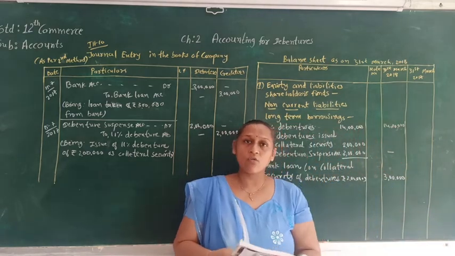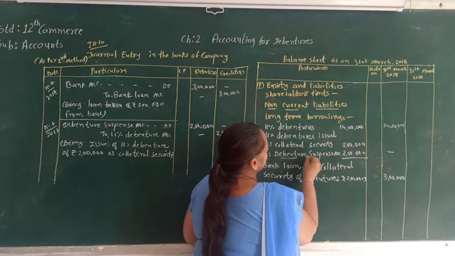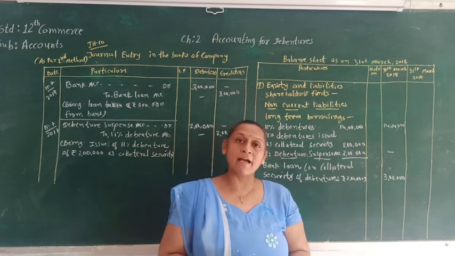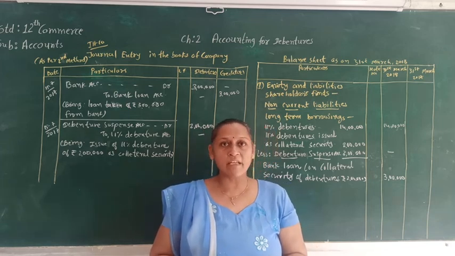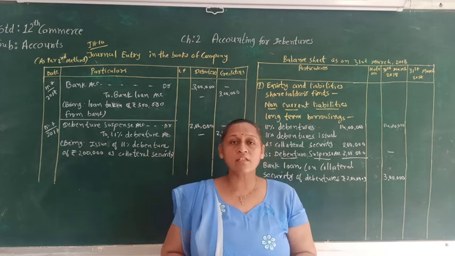So this is how we are supposed to show in the balance sheet with the debenture suspense account. So there are two methods of showing the bank loan where the company is issuing debenture as a security. Students, you may note down this in your notebook.